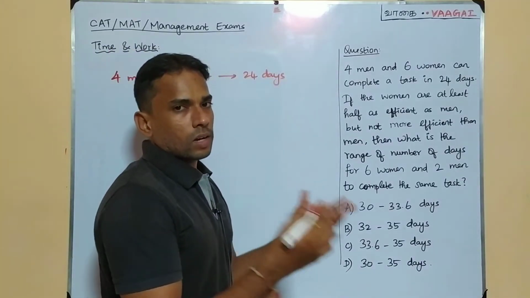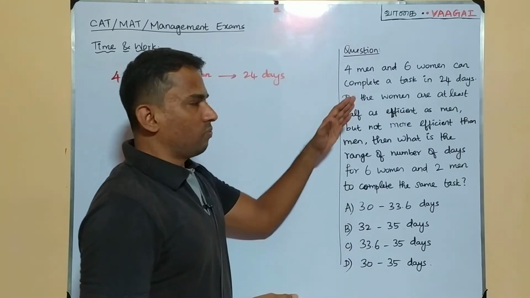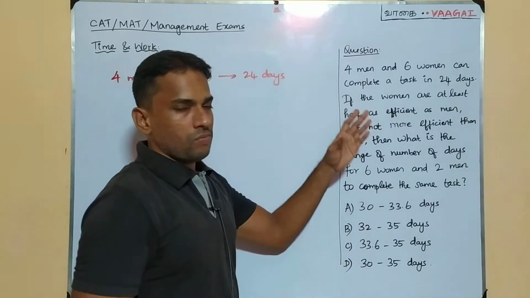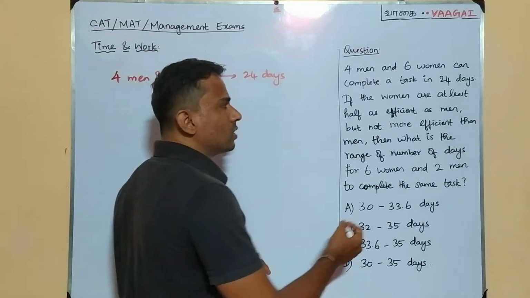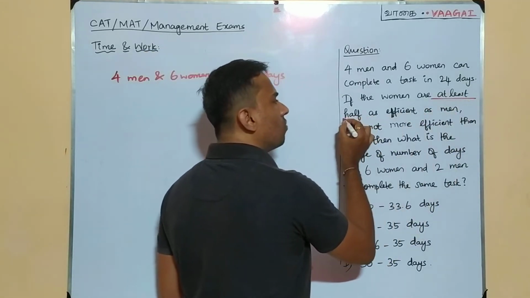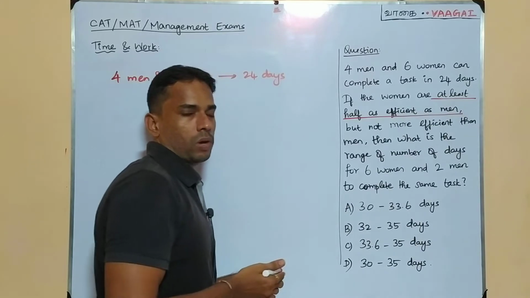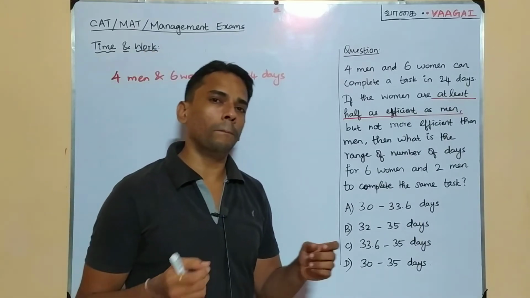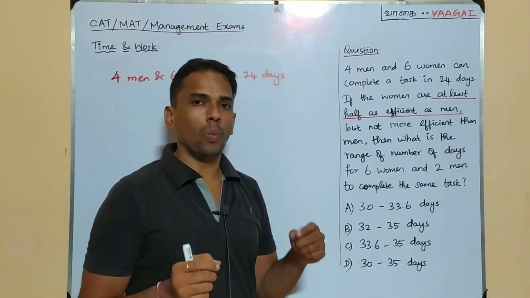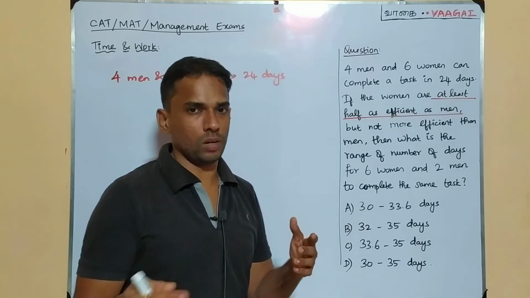And they are coming to say something else. If the women are at least half as efficient as the men, so that means they're comparing the efficiency of one man with one woman. That's what they're doing here.